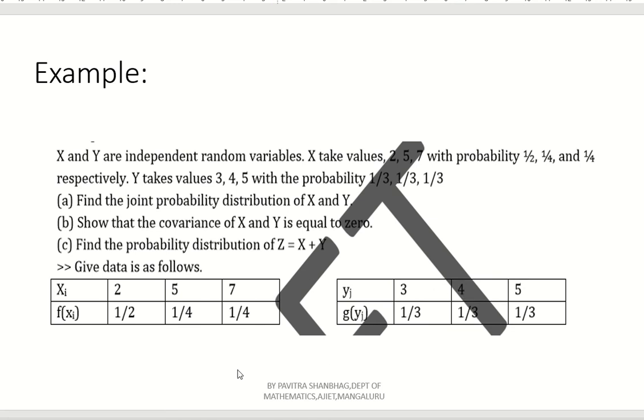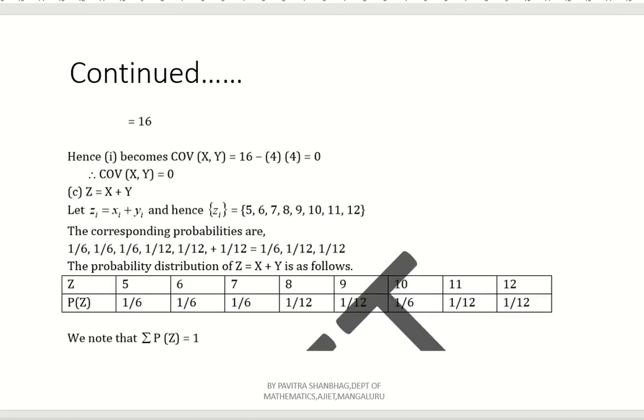See here, 2 plus 3 is 5, 2 plus 4 is 6, 2 plus 5 is 7. Next, 5 plus 3 is 8, 5 plus 4 is 9, 5 plus 5 is 10, 7 plus 3 is 10, 7 plus 4 is 11, 7 plus 5 is 12. So here it starts from 5 and ends with 12, right? That we have to write here.